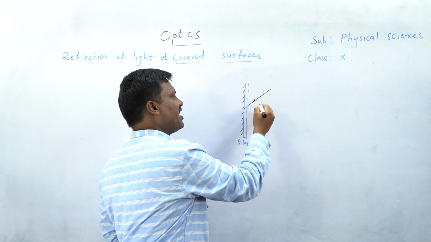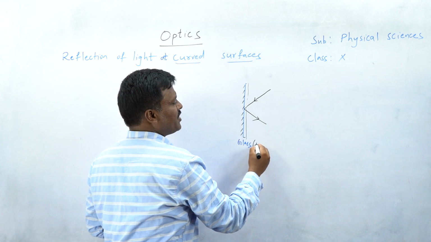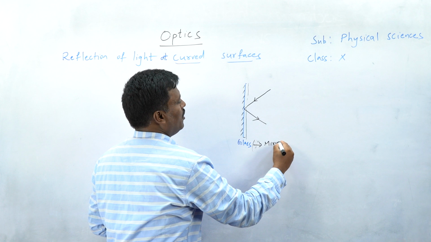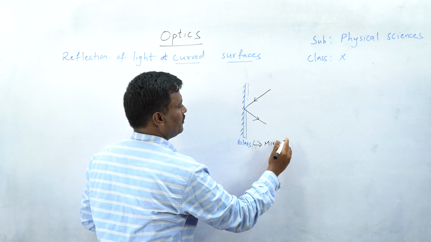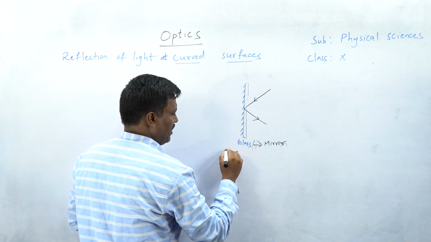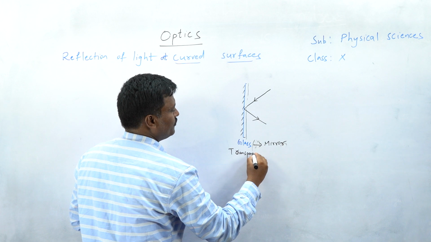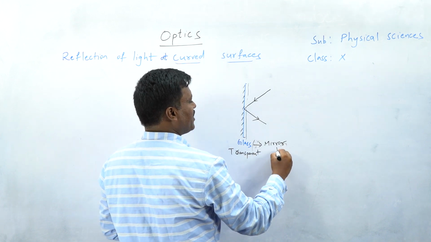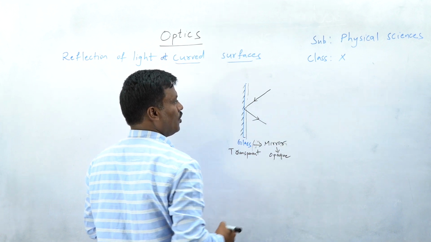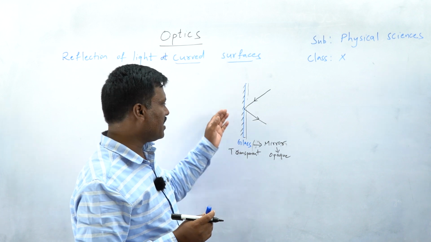So the ray which is incident on it, what happens? It reflects back, because we make this glass into a mirror. Glass is actually transparent, but we made this glass into a mirror. Mirror is opaque. Okay, what about the wall? Wall is an opaque body. Now the mirror is also an opaque body.